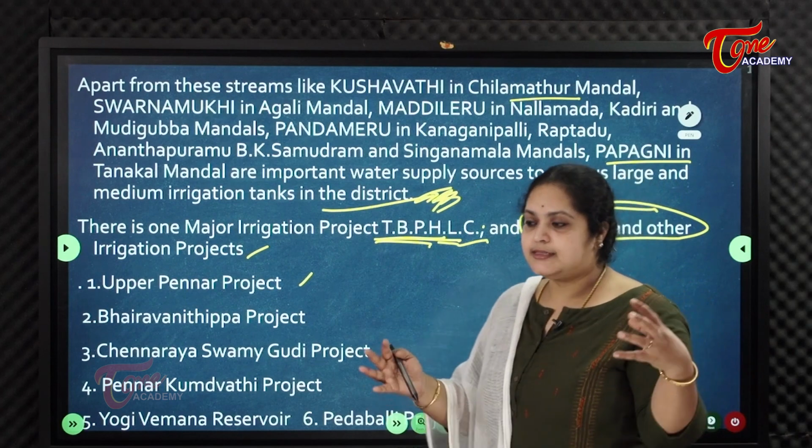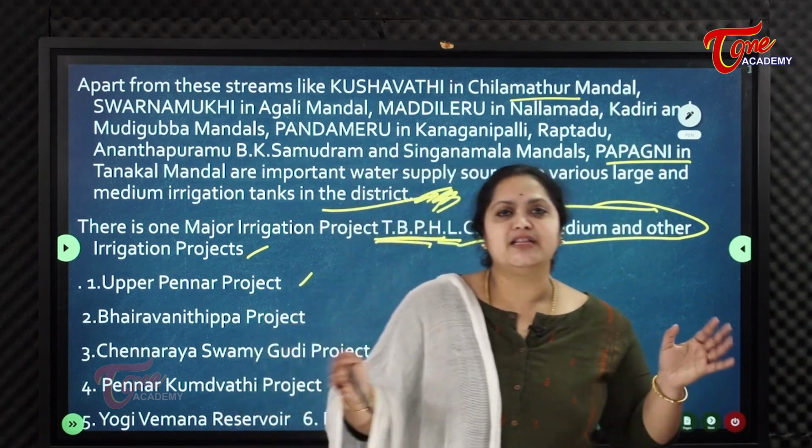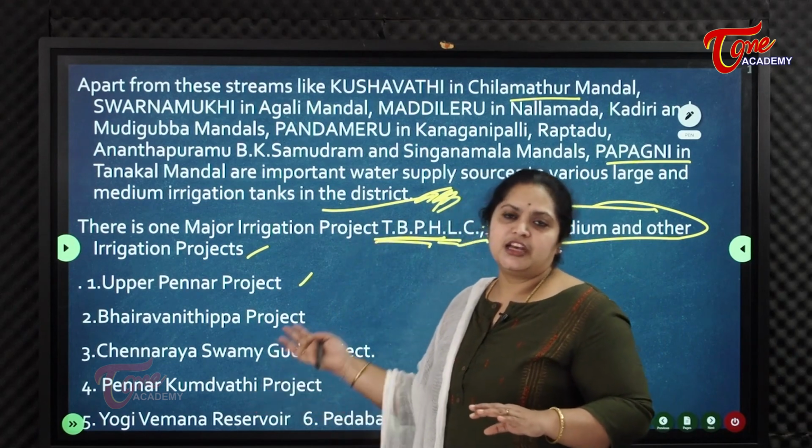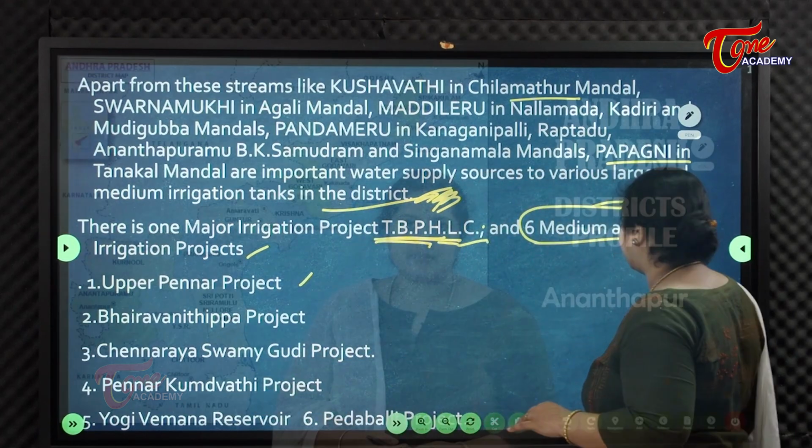So this is the drainage system of Anantapur district, and these are the major, medium and minor irrigation projects of Anantapur district. That's all for today.